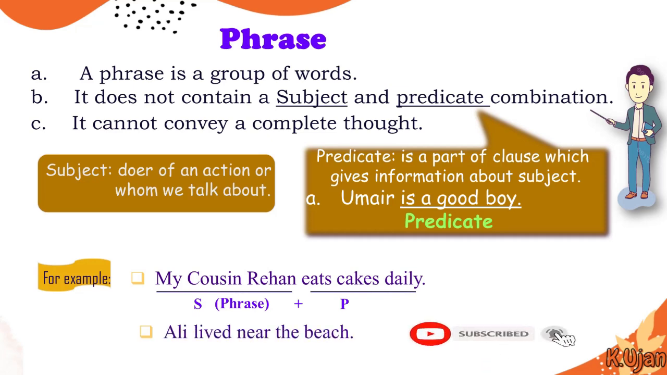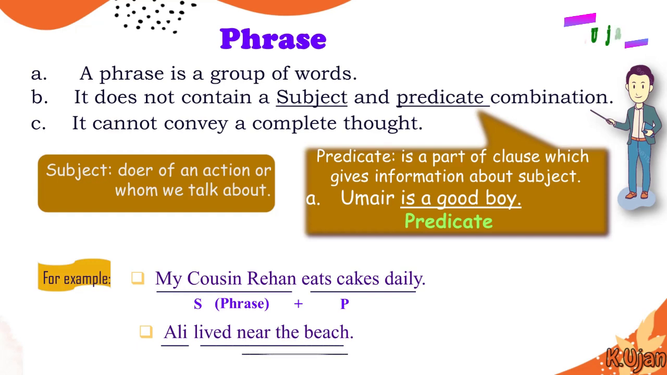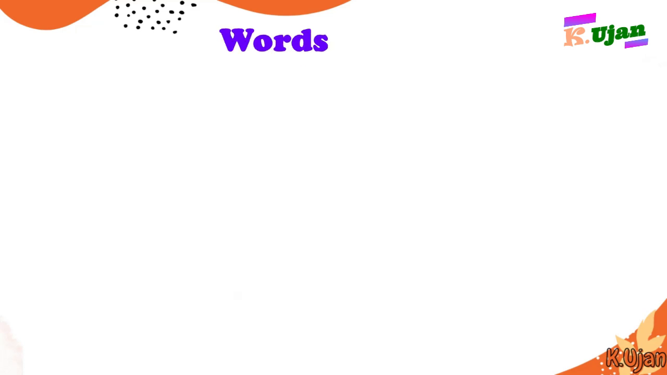Here is another sentence. Ali lived near the beach. Now Ali is the subject, and lived near the beach is the predicate. And near the beach is the phrase in this sentence. Hope, students, you have understood what a phrase is.